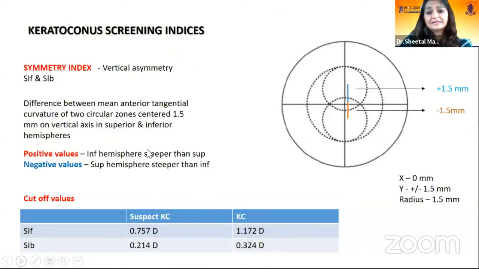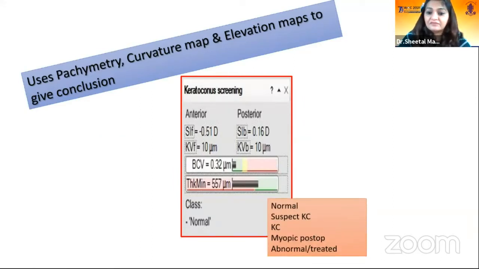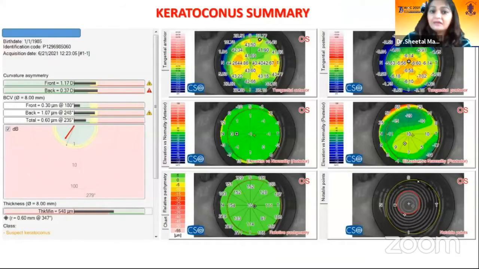So how do symmetry indexes measure? This is a difference between the mean K of these two circles, which are 1.5 millimeter in superior and inferior hemispheres from the horizontal axis. The superior hemisphere is steeper when there are negative values, and inferior hemisphere is steeper when there are positive values. So basically this uses pachymetry, curvature map and elevation map and gives you a conclusion as normal, suspect, KC or any other things. Another important map is the keratoconus summary map.